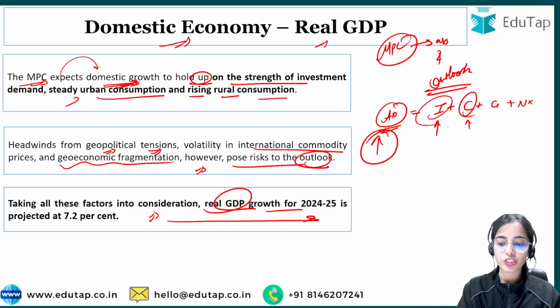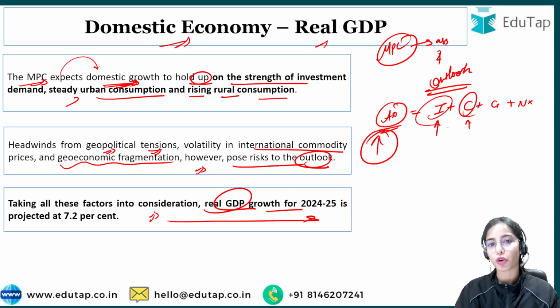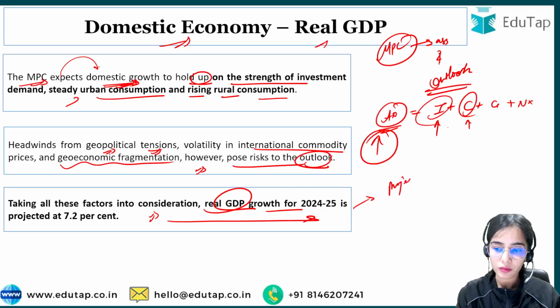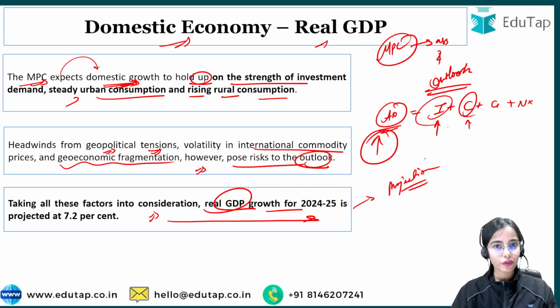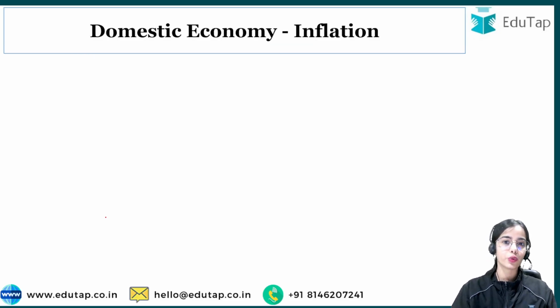This is the same projection that was given in the previous Monetary Policy Committee statement. So remember that the projection for real GDP growth for 2024-25 is 7.2%. You have to remember this percentage, as a question can come directly on this.